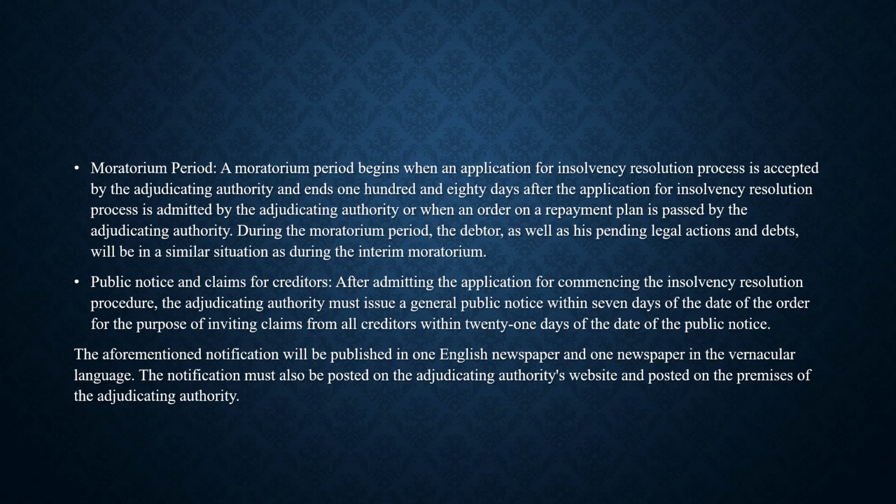The notification will be published in one English newspaper and one newspaper in the vernacular language. The notification must also be posted on the adjudicating authority website and posted on the premises of the adjudicating authority.